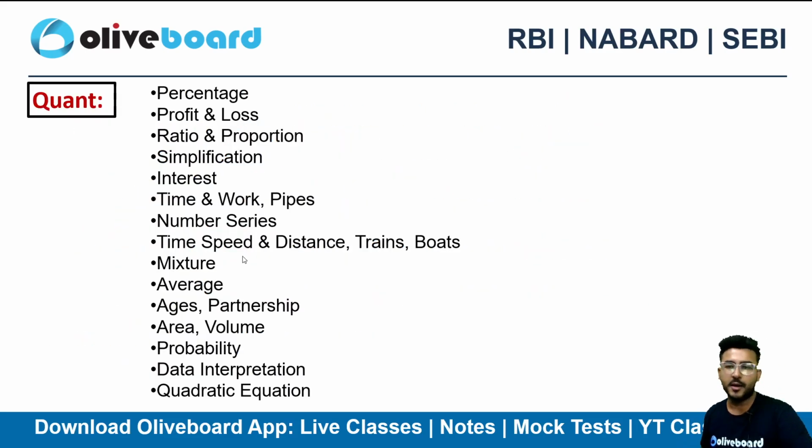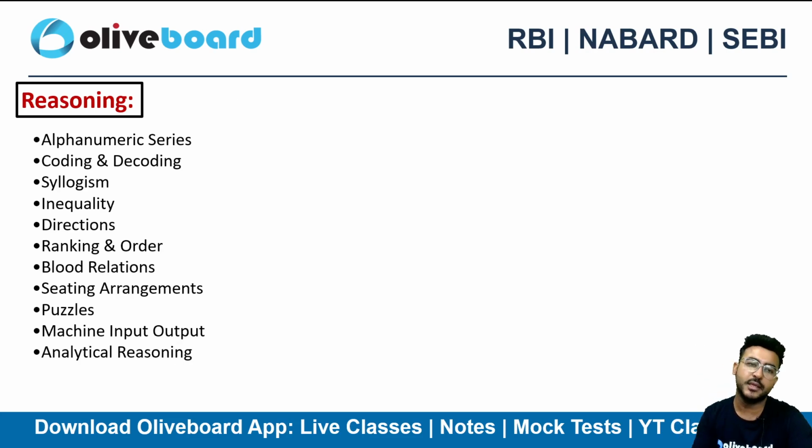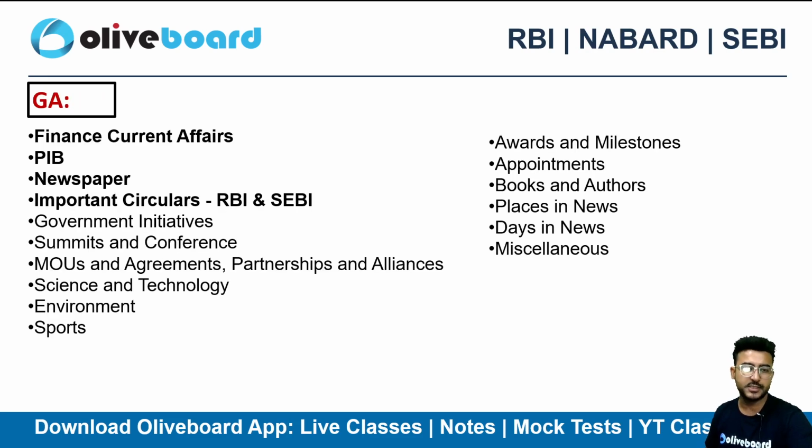Then coming to your paper 1 of your phase 1, these are the topics that are generally asked in the competitive examination. So you can prepare these topics, right? Percentage, ratio, proportion, simplification, profit and loss, time and work, simple interest, compound interest. These are the topics that are frequently asked in the quant. These are the topics of reasoning. You can have a quick look, right? The syllabus is not disclosed for these.